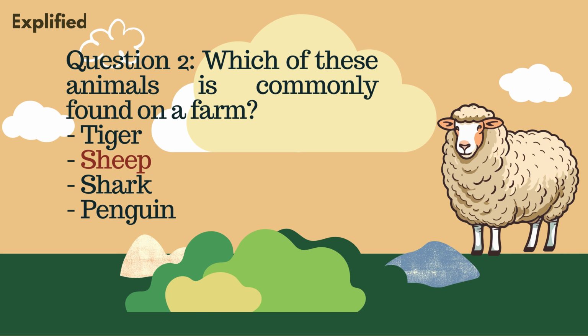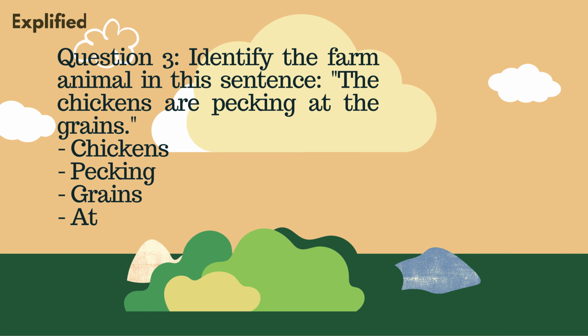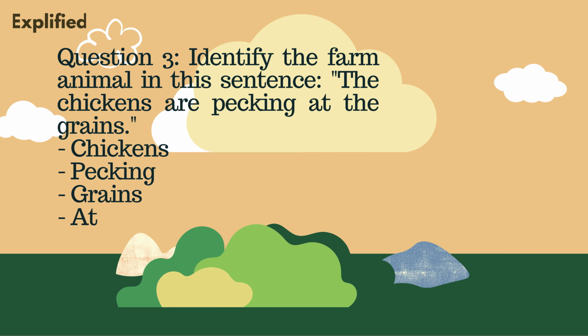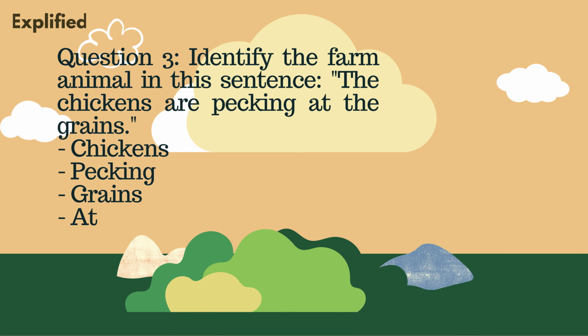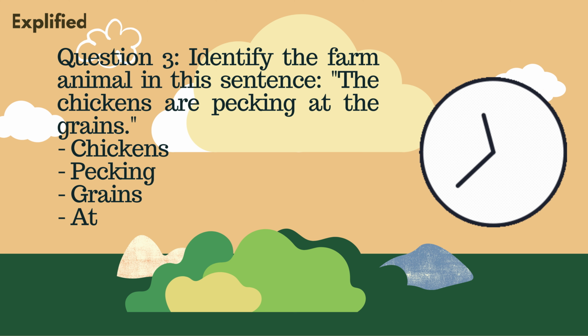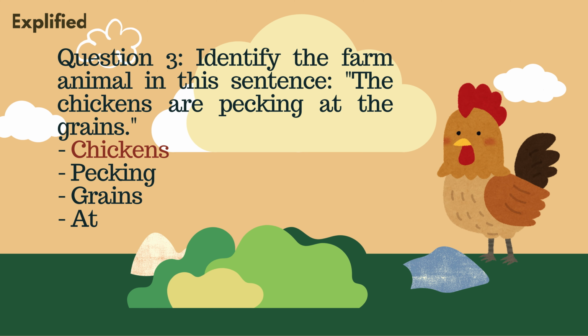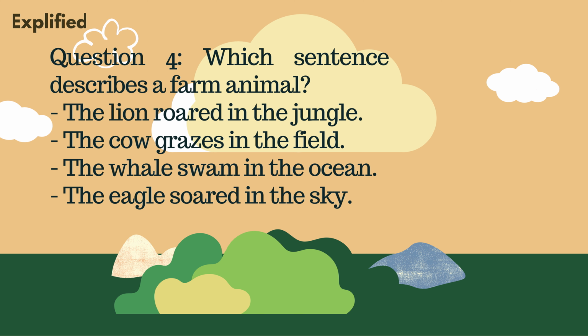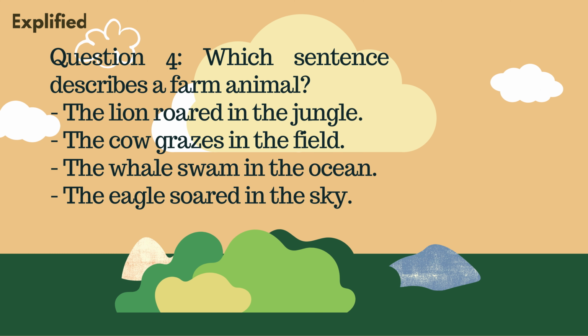Answer, sheep. Question 3. Identify the farm animal in this sentence. The chickens are pecking at the grains. Chickens, pecking, grains, at. Answer, chickens. Question 4. Which sentence describes a farm animal?